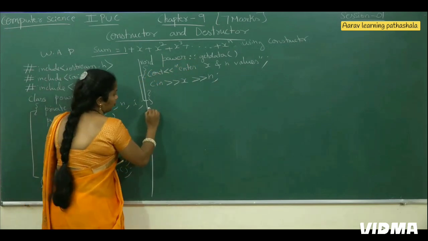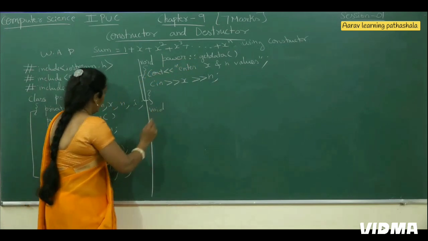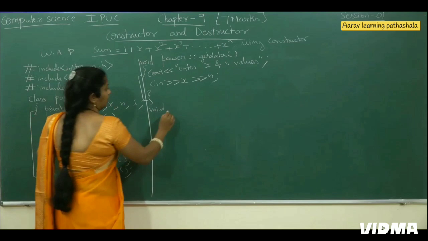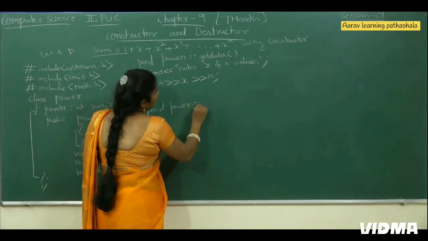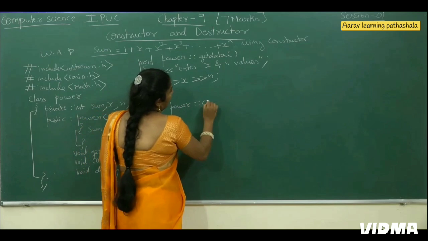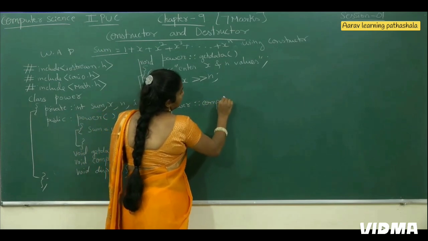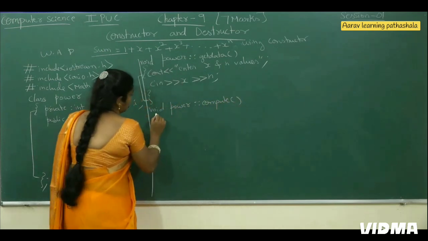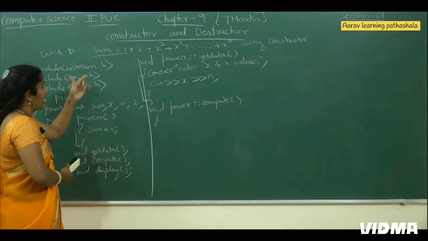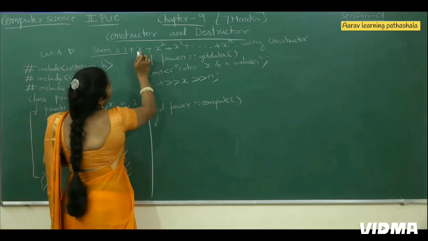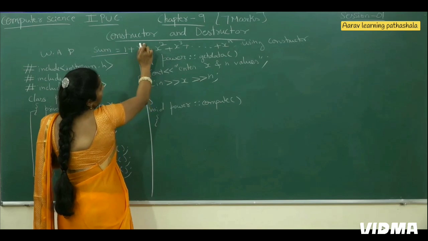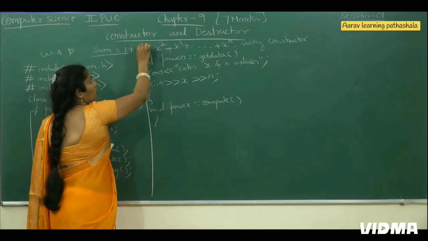Next I am going to write the compute function: void, the class name which we gave as power, scope resolution operator, compute function. What is our aim here? To find the sum of the given series. If I don't have any power here, x empty, we can write x to the power of 1.